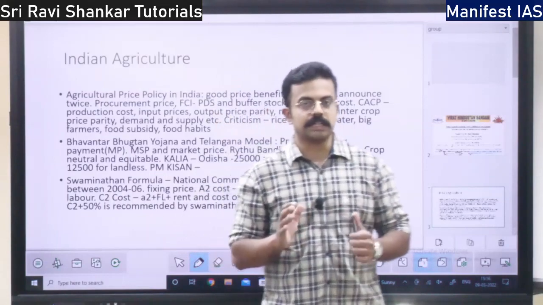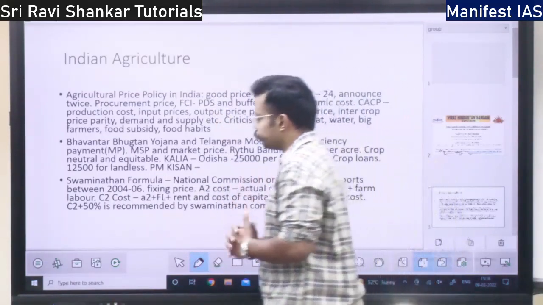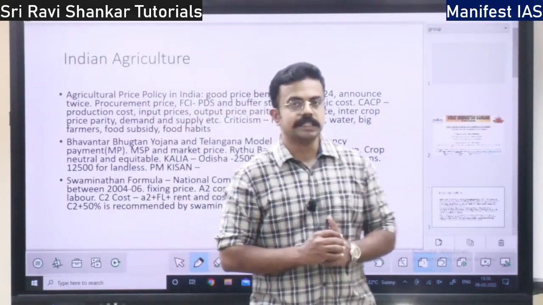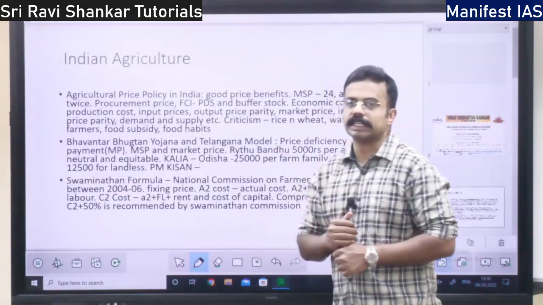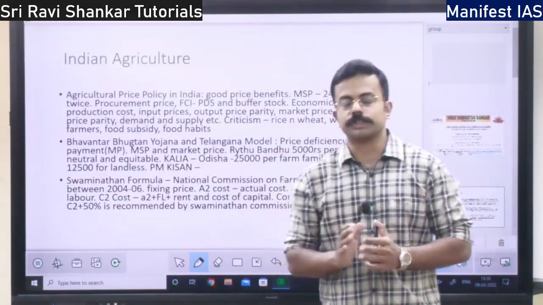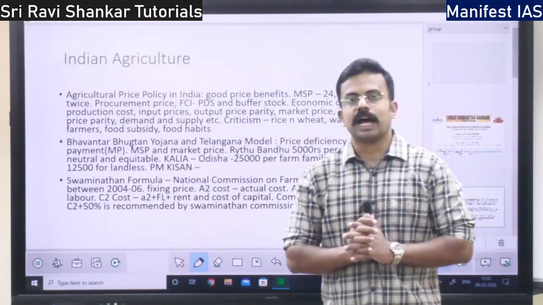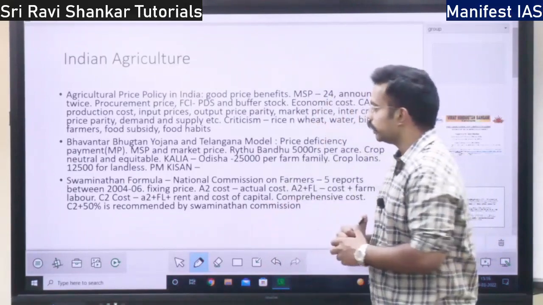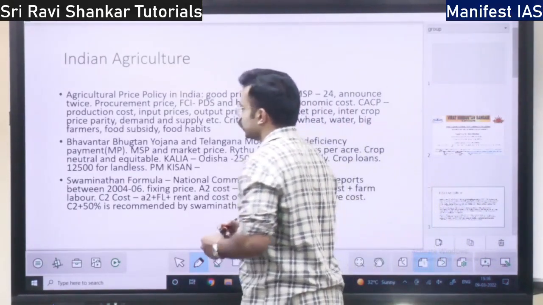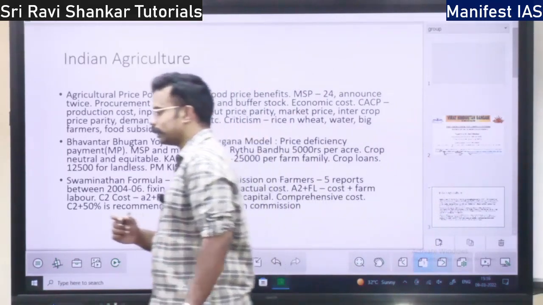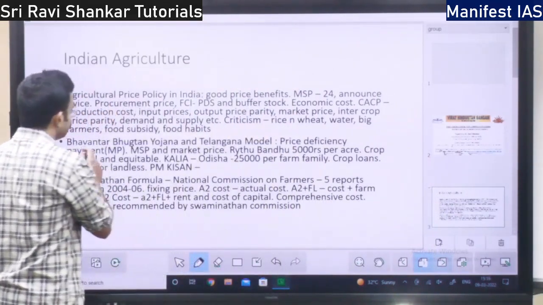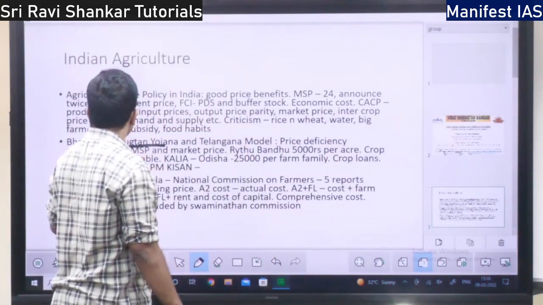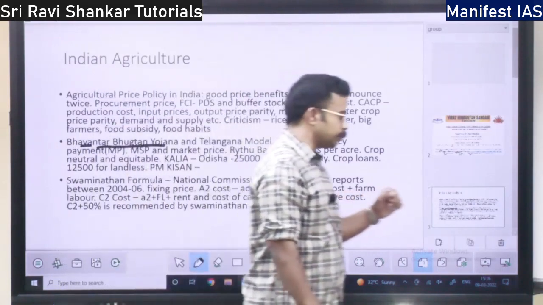Small and marginal farmers are getting very minimal benefits, and it also increases the food subsidy cost. The food subsidy cost on the government is increasing, and it is also changing the food habits. Only those foods which are freely available under PDS are forming the food habits of the rural mass, or the overall mass of the Indian population. So with respect to certain specific schemes to improve Indian agriculture, we have the Bhavantar Bhugtan Yojana. This is practiced in Madhya Pradesh. What is this Yojana?